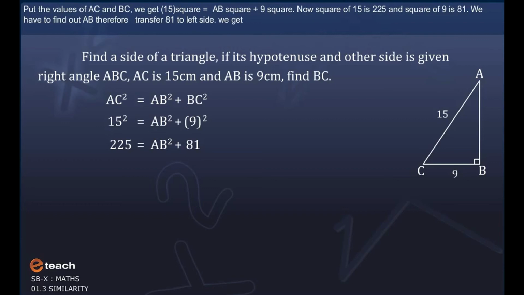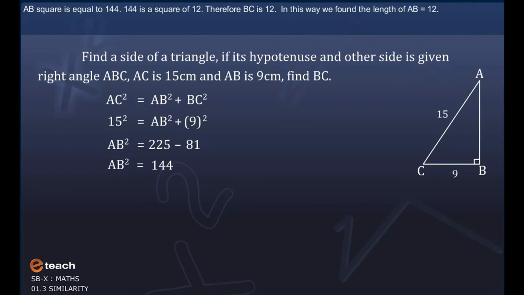Therefore, transferring 81 to the left side, we get AB square is equal to 144. Now 144 is the square of 12. Therefore, AB is 12. In this way, we found the length of AB is equal to 12.